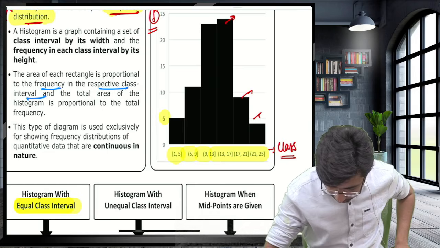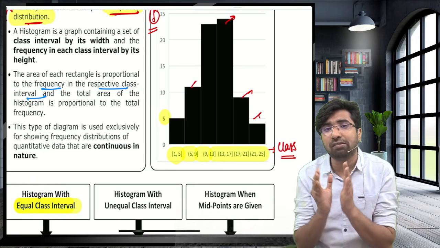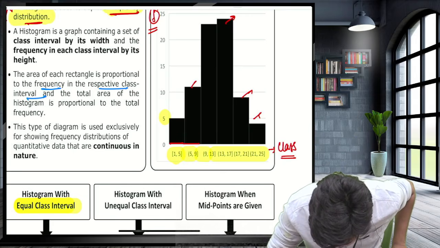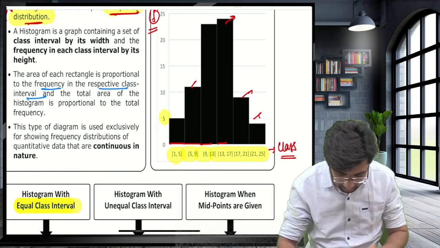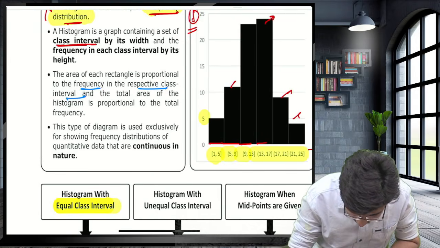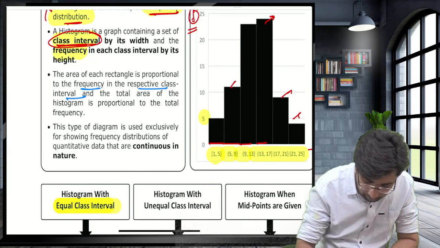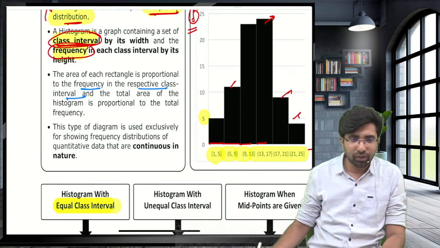The rectangles of the histogram touch each other. There is no gap between them. If, for example, 1 to 5 is this, then 5 to 9, 9 to 13, there is no gap between the rectangles of the histogram. This is plotted between the class interval on one axis and the frequency on the other axis.